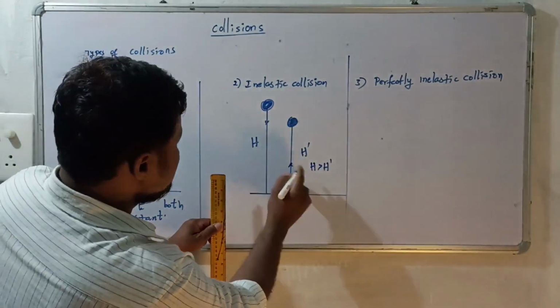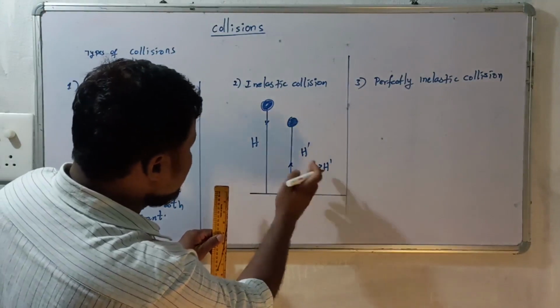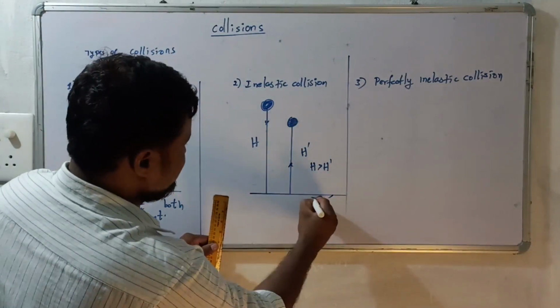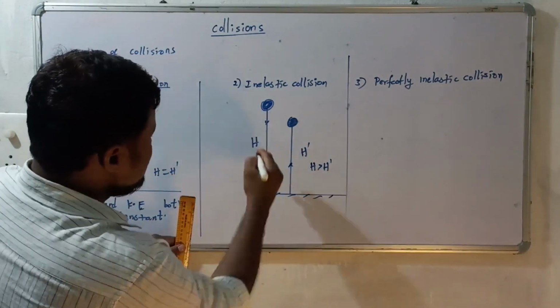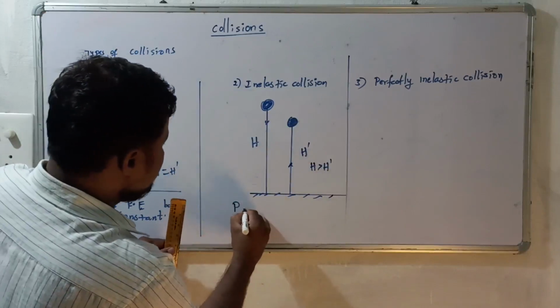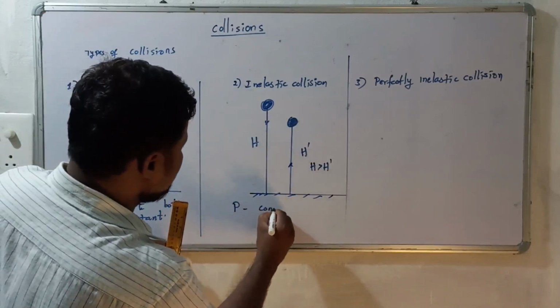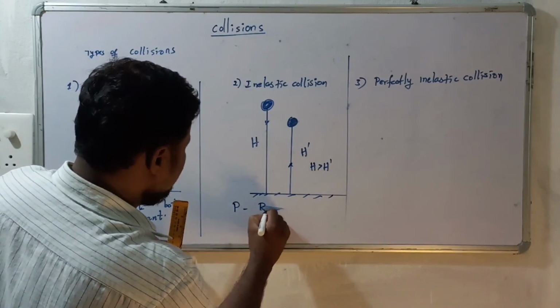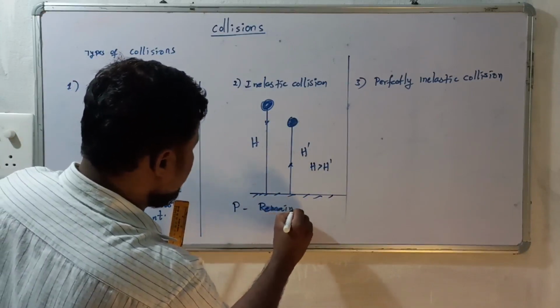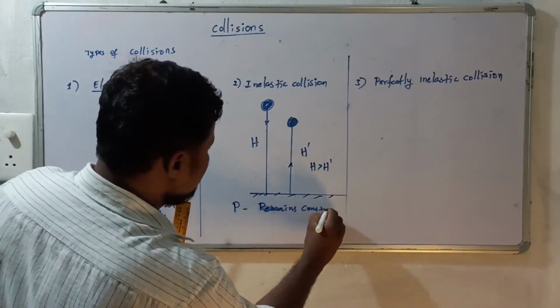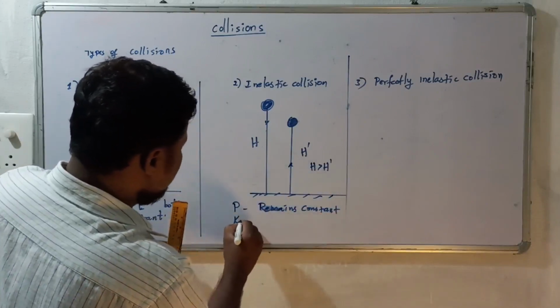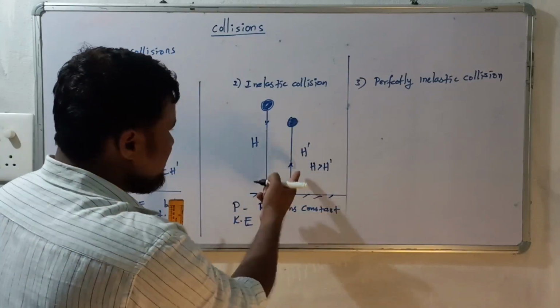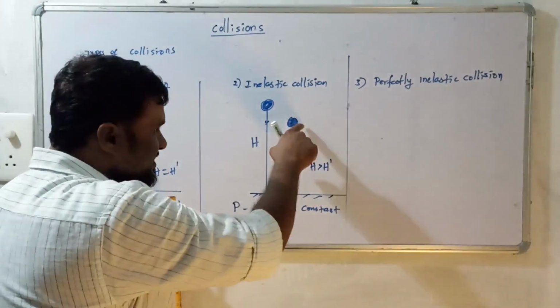So here h is greater than h dash, meaning momentum is conserved or remains constant, but there is a loss in kinetic energy.